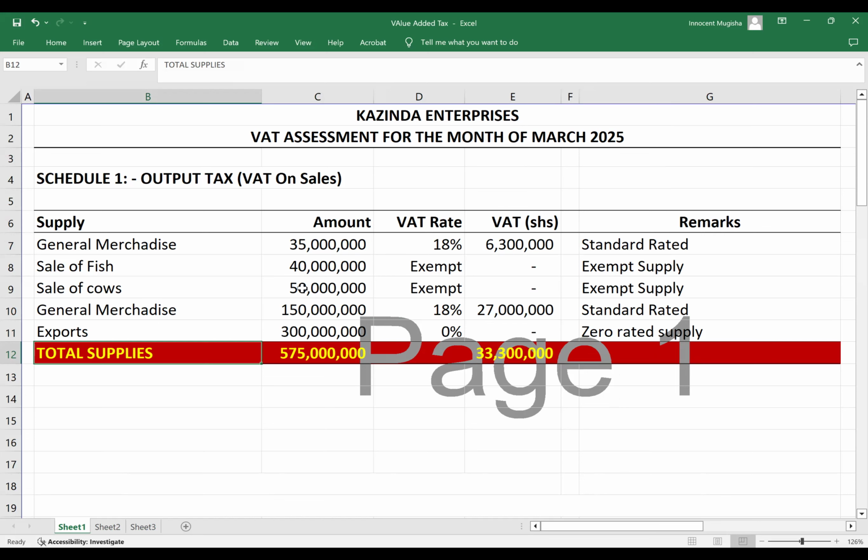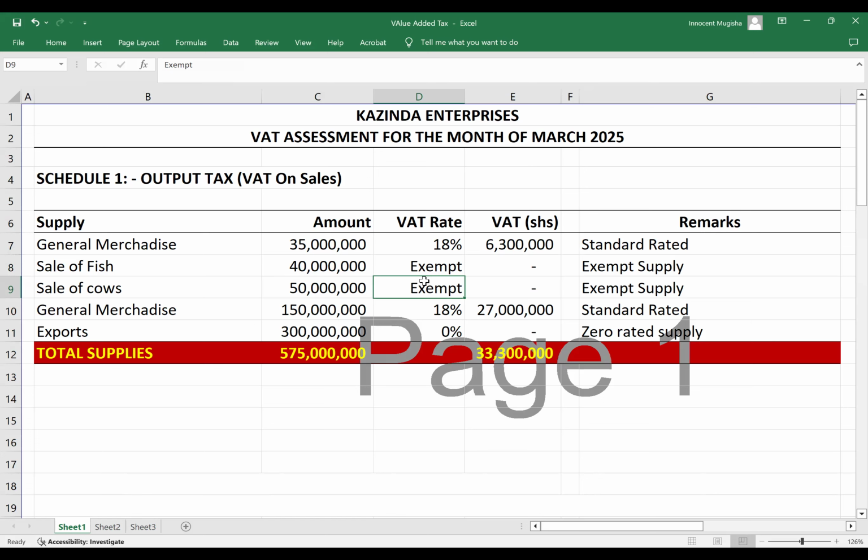But now we need to answer question number 1. Should KAZINDA register? Now, we cannot just look at the 575 because we have exempt supplies. The VAT law requires that we determine the percentage of the taxable supplies.